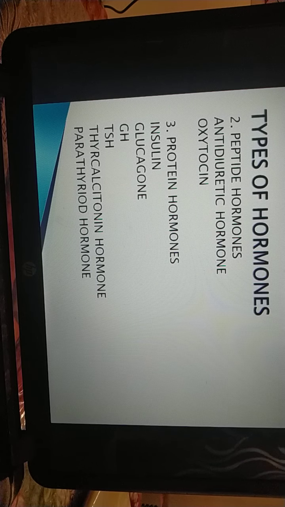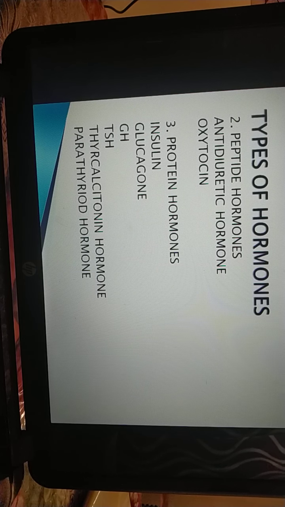Next we have thyrocalcitonin hormone, and this is produced by the parathyroid gland, or we can say parathyroid hormone. So these are the hormones which have their origin in protein. These are the protein hormones.